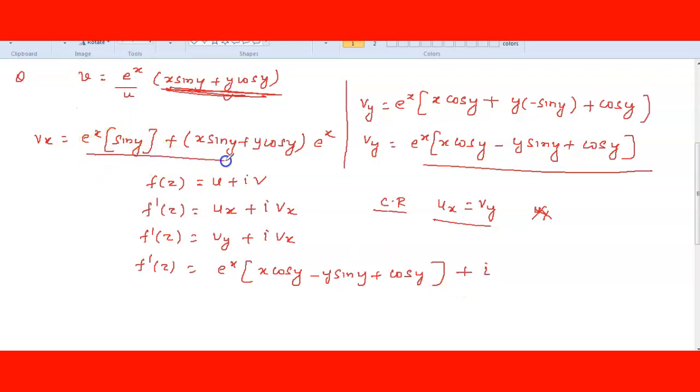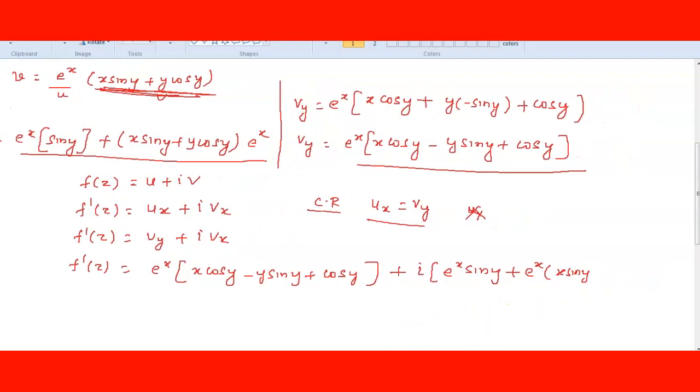Vx means this term, e to the power x sin y plus e to the power x, x sin y plus y cos of y, right? This one. Any doubt? No doubt.